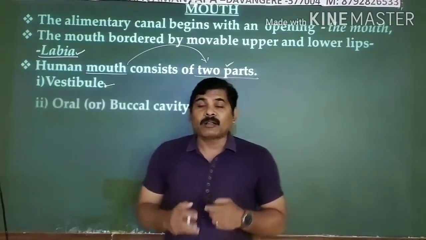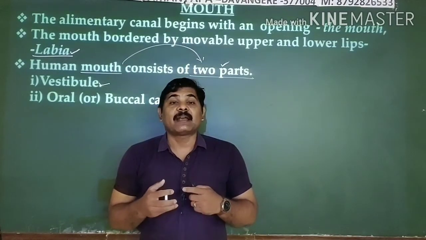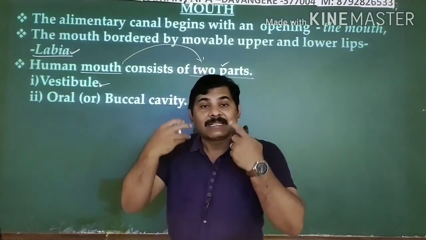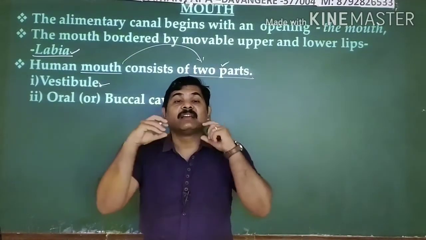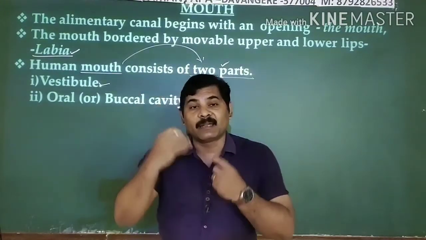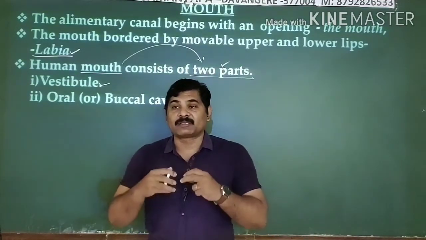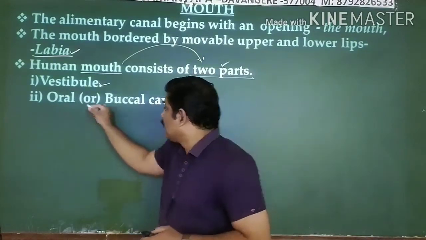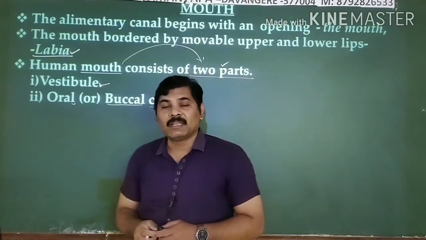The second part is known as the oral cavity or buccal cavity. This is the area within the teeth. The teeth and gums cover this oral or buccal cavity all around, the palate covers it on the upper side, and the floor of the oral cavity covers it on the lower side. So the internal portion is known as the oral cavity, or the buccal cavity.